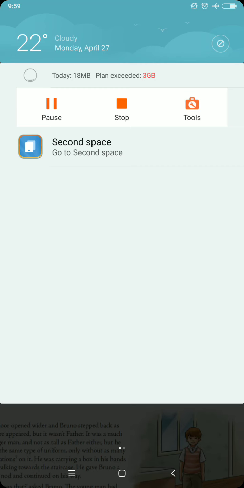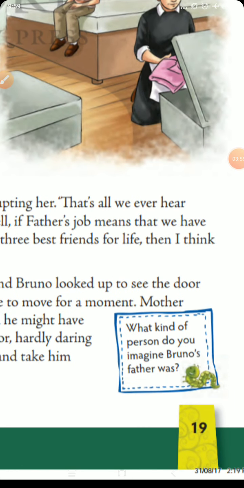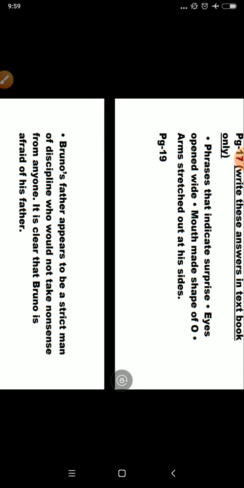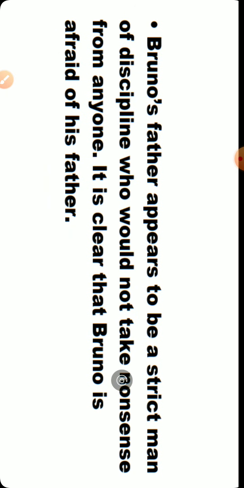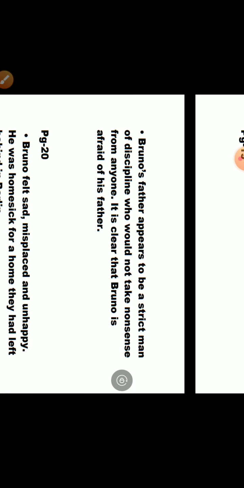You see the next in-text question is given here: What kind of person do you imagine Bruno's father was? For this answer, Bruno's father appears to be a strict man. Bruno's father appears to be a strict man of discipline who would not take nonsense from anyone. It is clear that Bruno is afraid of his father. So this is our answer for the next in-text question.